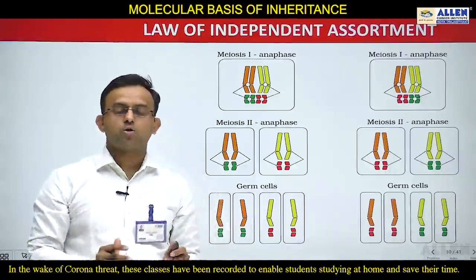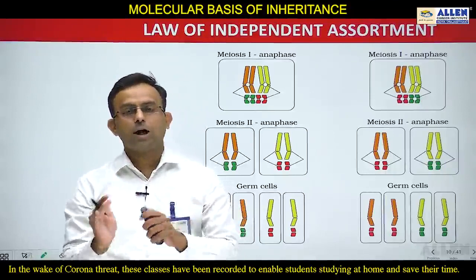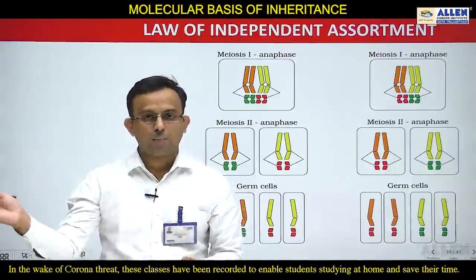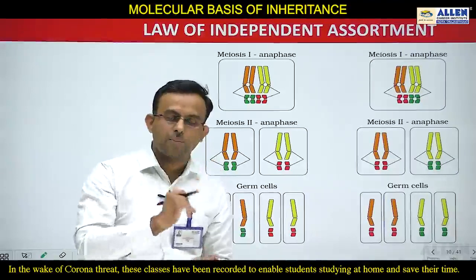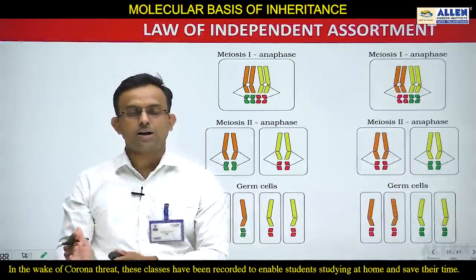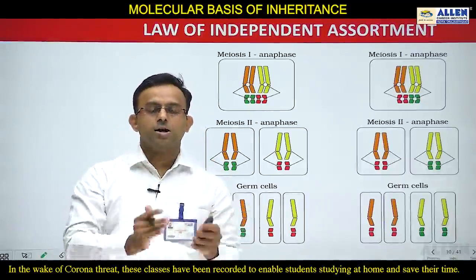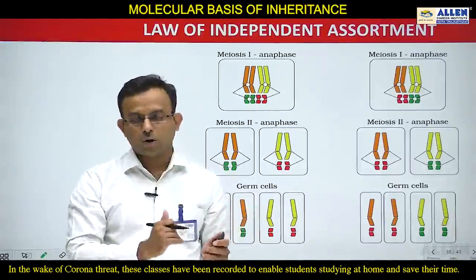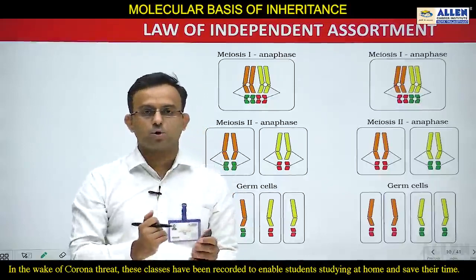So till now students, I have explained both types of crosses. First is the monohybrid cross, and second is the dihybrid cross. In a monohybrid cross, the study of inheritance of one character occurs. In a dihybrid cross, the study of inheritance of 2 characters occurs.